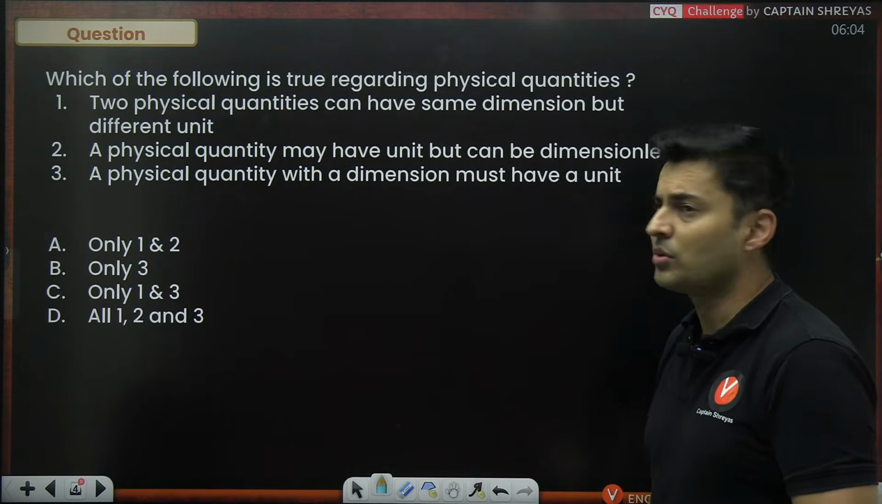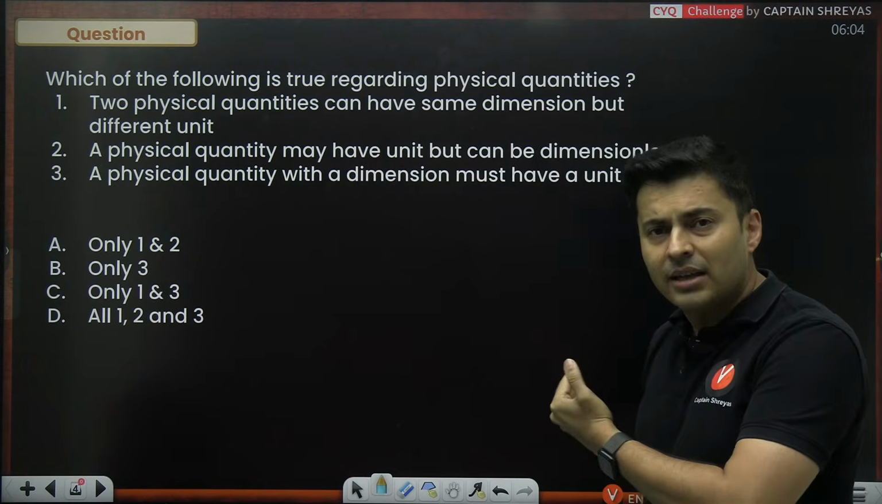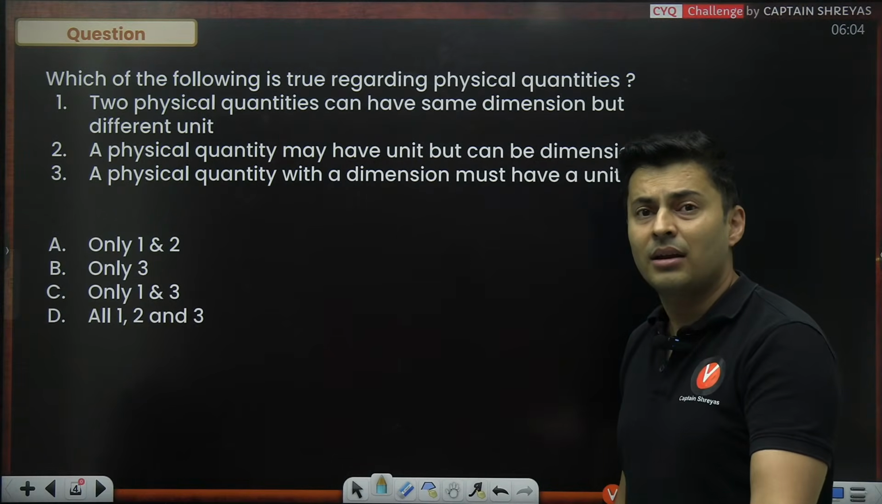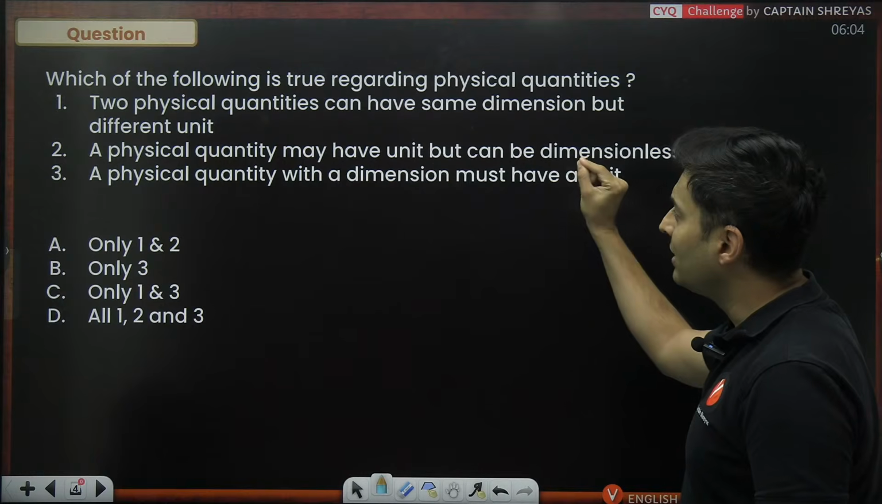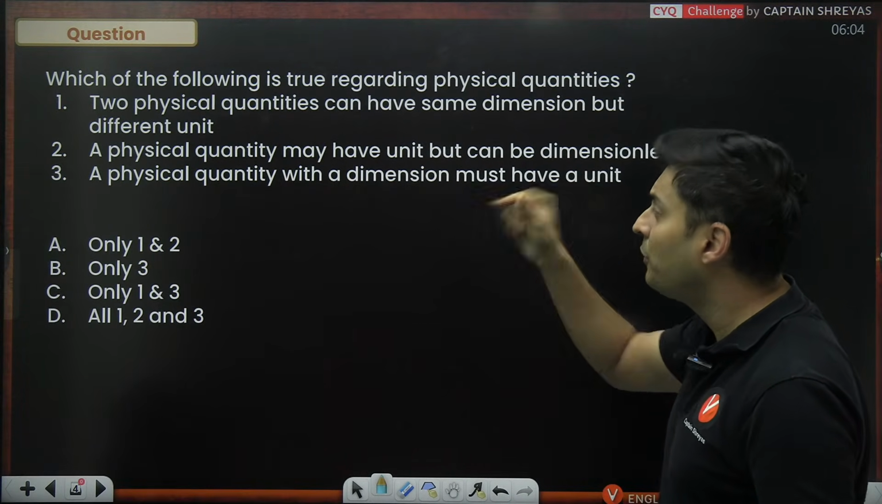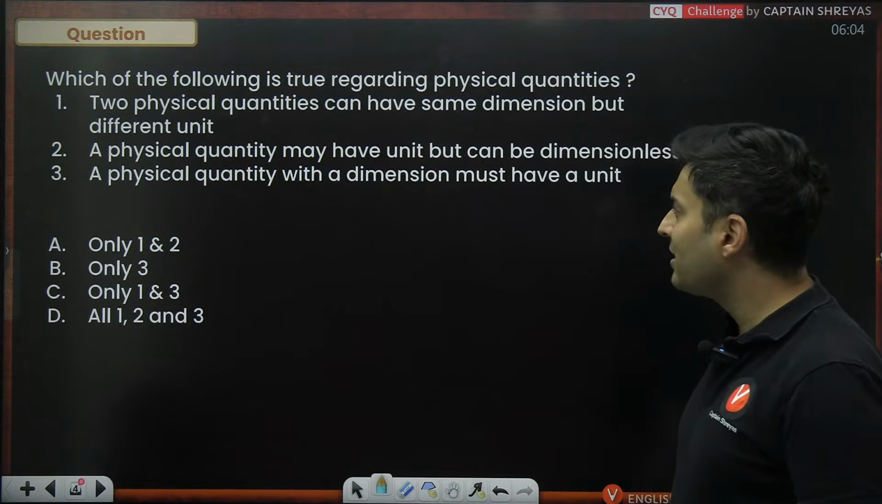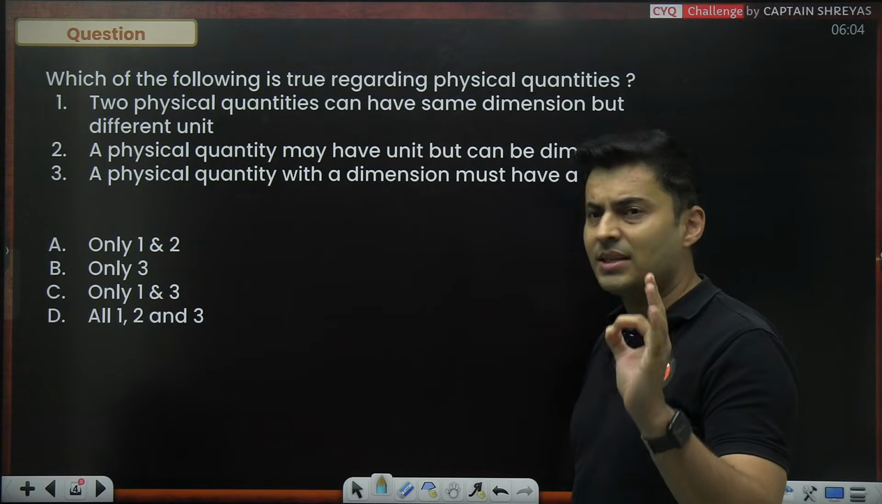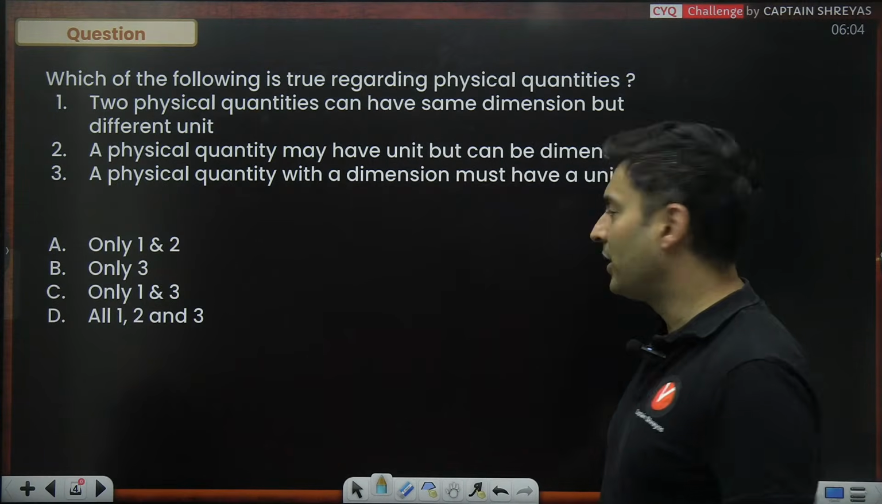Okay, a statement based question. Very common these days in JEE Mains. It takes some time to read it. That is where the negative of the statement is. Two physical quantities can have same dimension but different unit. Let's think. Can two physical quantities have dimensions as the same thing but units are different?